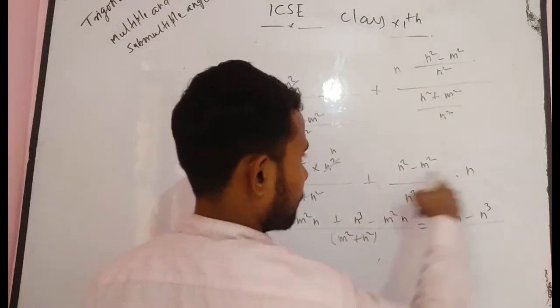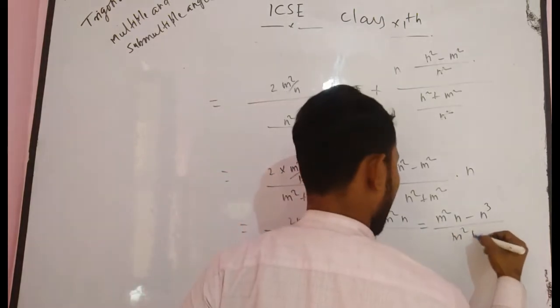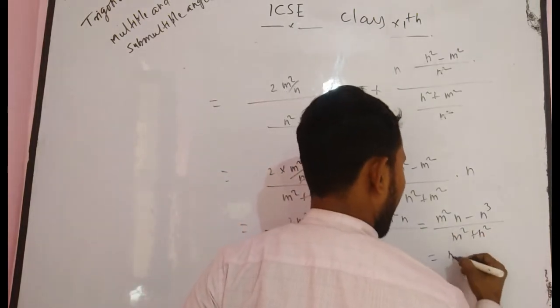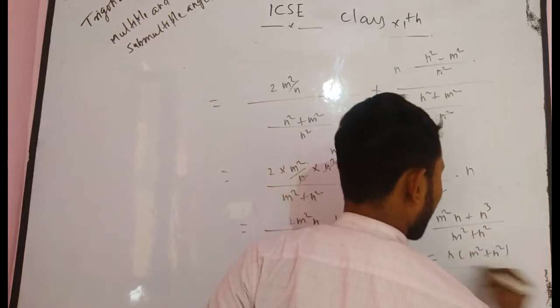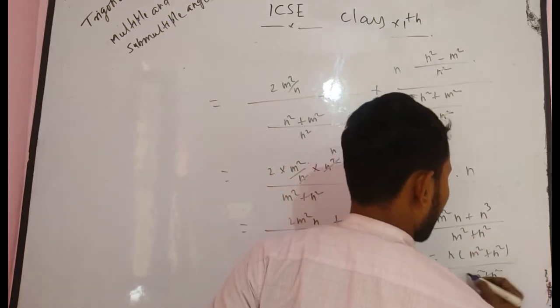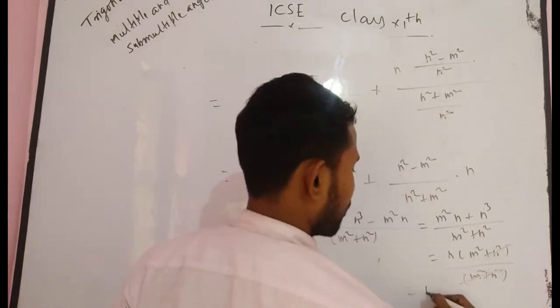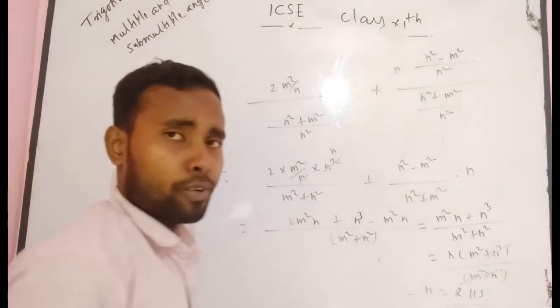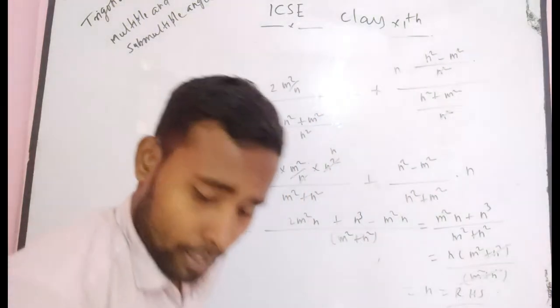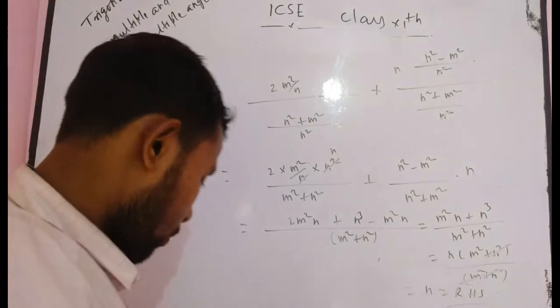Sorry, there should be plus. Now if you take common, you get m square plus n square divided by m square plus n square. You can cancel each other, finally you get that, and that will be the RHS of your question. I think you understand. Now again I take the next problem for you.